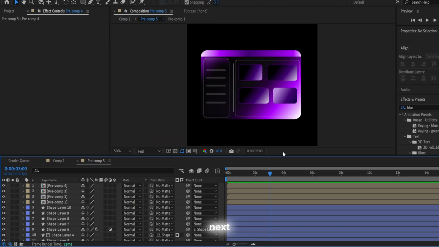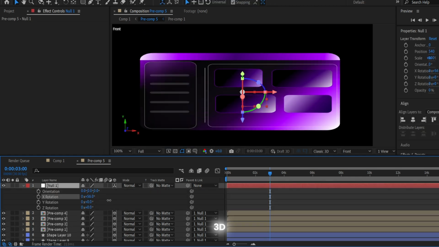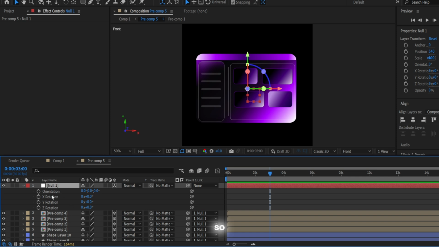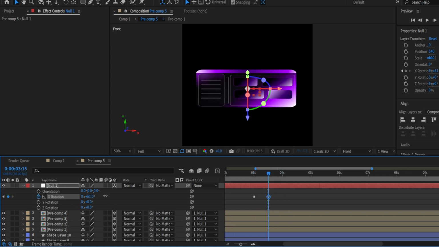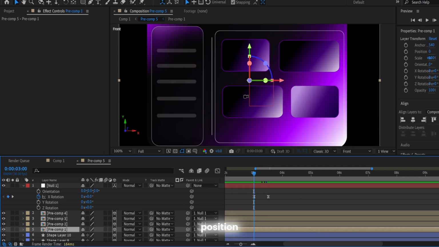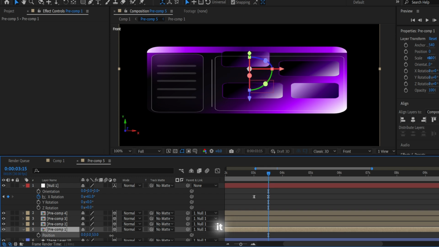Alright guys, the next task is to create the null object, make all our shapes and layers 3D and link it all to the null. So guys, after that we just need to change the position of our windows to make this fly effect for it.